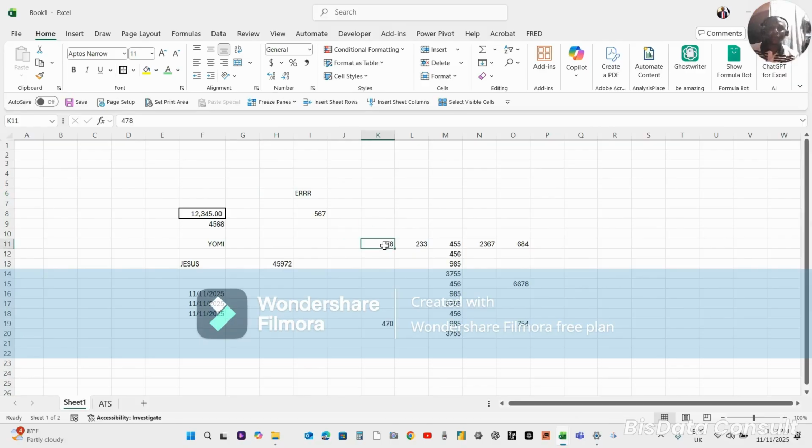Then another thing is that if you want to move from one end of data to another, for instance, this is 478, 233, 455, and all of that. If I want to move to the next one, I press the arrow key, right? If I press Control arrow key, it moves to the last point. Can you see? Control arrow key to the left, it moves back to the left point.